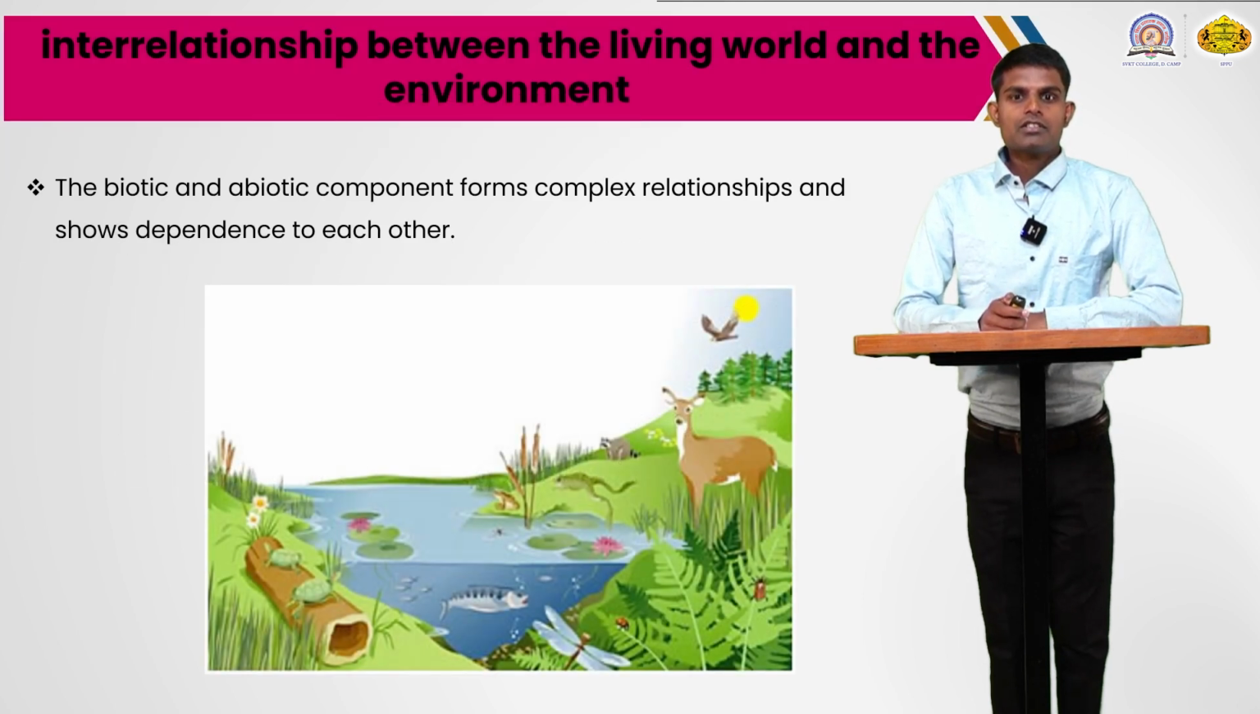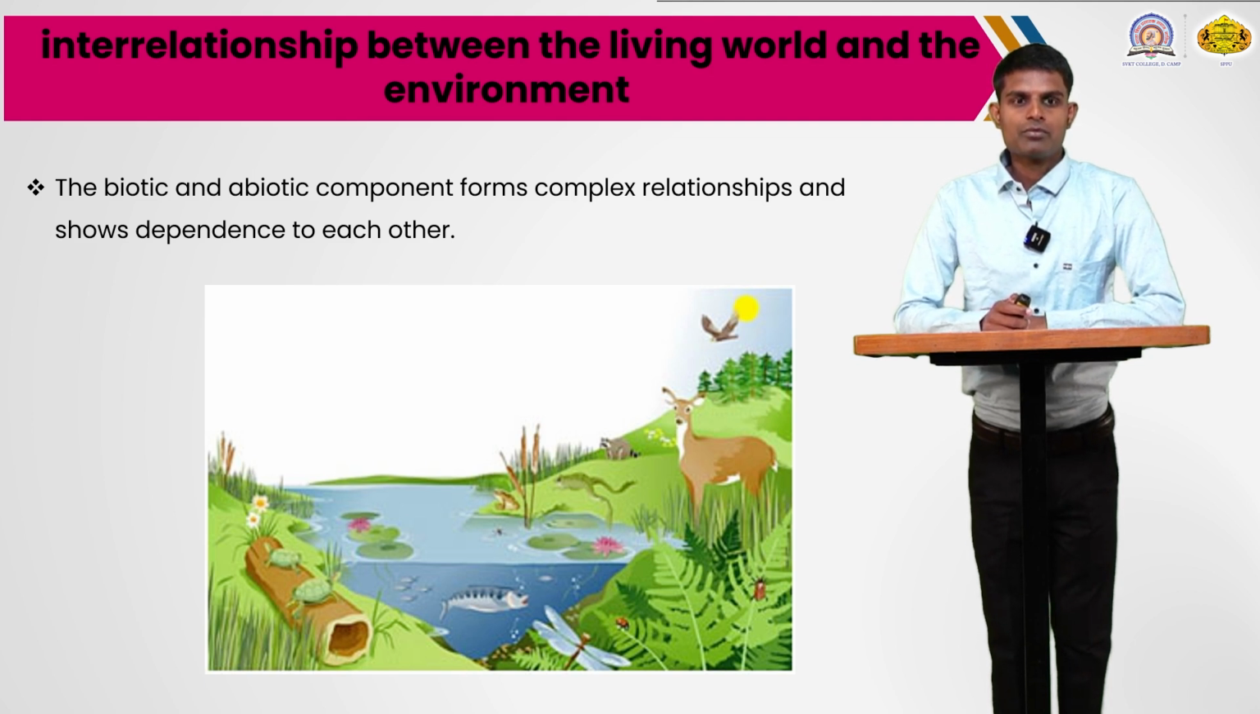Then the interrelationship between the living world and the environment. We can take one example, shown on this slide: the pond ecosystem. In the pond ecosystem there are both components: the biotic components, also known as living components, and the abiotic components, also known as non-living components. The biotic components depend on the abiotic components, and they form an interrelationship between them.